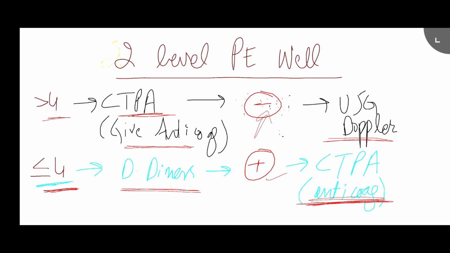So I'm going to summarize that. Two-level PE Wells score, if it's greater than 4, CTPA. Give anticoagulation, CTPA. If that's negative, go for Doppler ultrasound. If that's negative, stop the anticoagulation, no issues. If the two-level PE Wells score is equal to or less than 4, go for D dimers. If they are positive, go for CTPA. Give anticoagulation, go for CTPA. If the CTPA is negative, stop the anticoagulation.